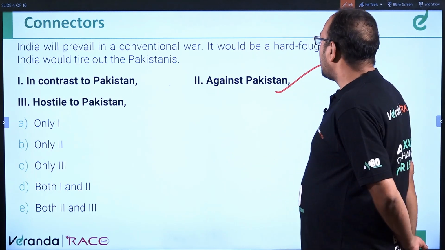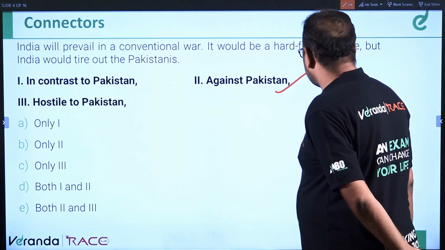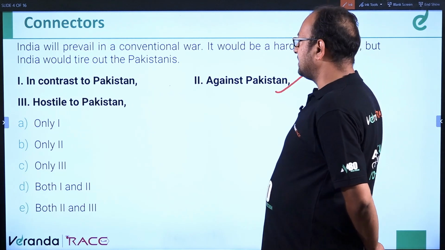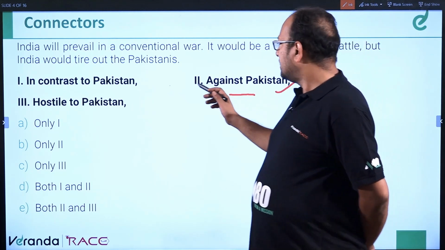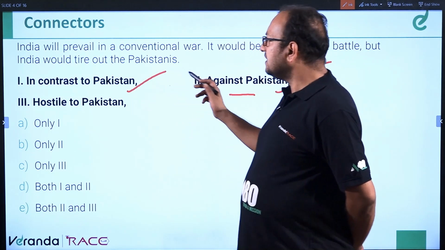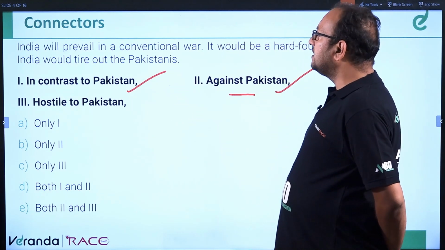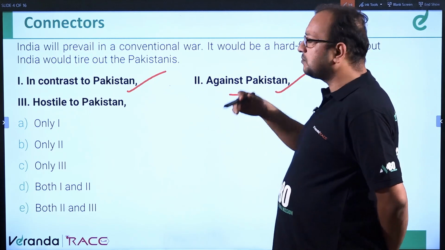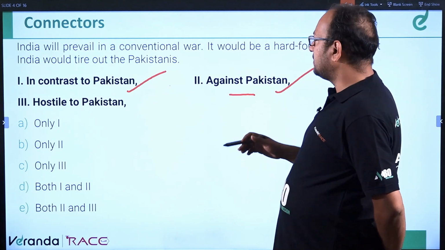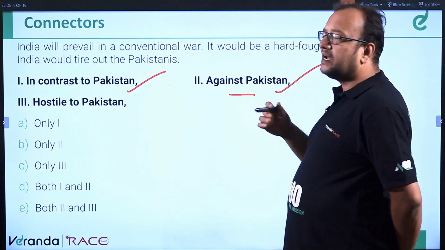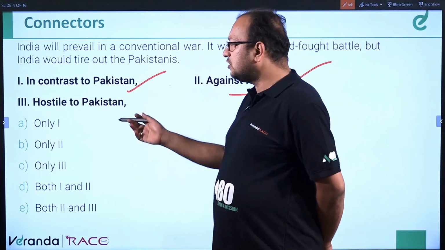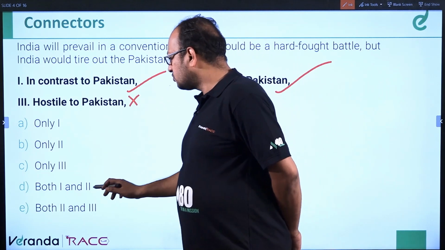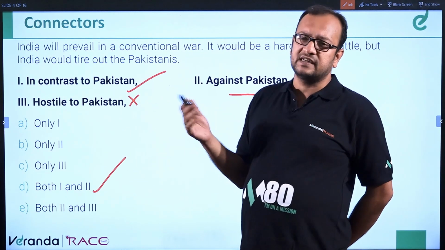How? It would be a hard-fought battle against Pakistan, but India would tire out the Pakistanis and will prevail in a conventional war. This is correct. In contrast to Pakistan, India would prevail in a conventional war, although it would be a hard-fought battle. So 1 and 2 are correct. Let's check 3: hostile to Pakistan is incorrect. So 1 and 2 can be used to join the sentences.